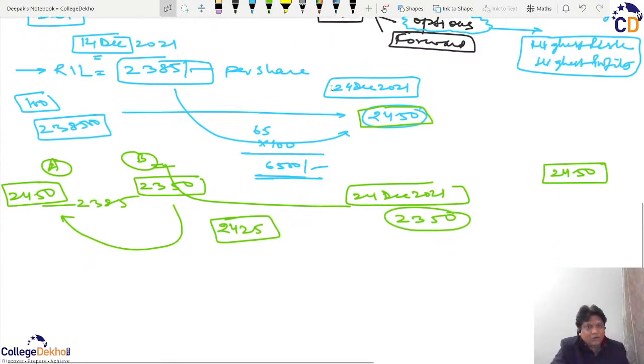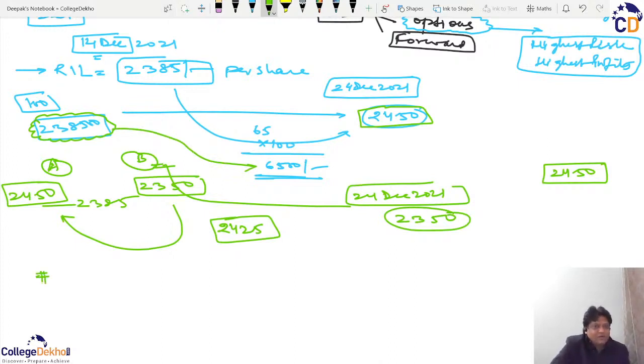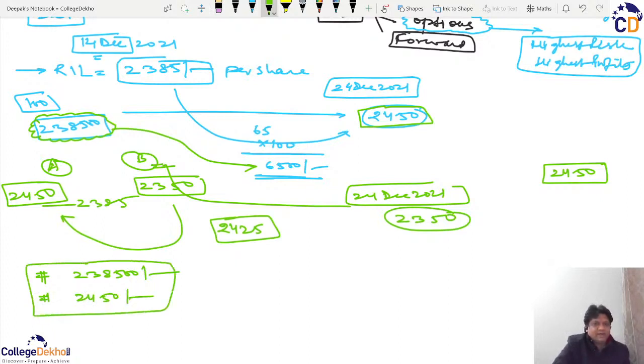But the crucial point here is that if I have to buy these 100 shares, I need rupees 2,38,500, and I may not have this money, because only once I invest this will I be able to get this 6,500. So to make a profit, I need to have that money, and there has to be a surety that the price goes to 2450. Only then will I get this profit of 6500.